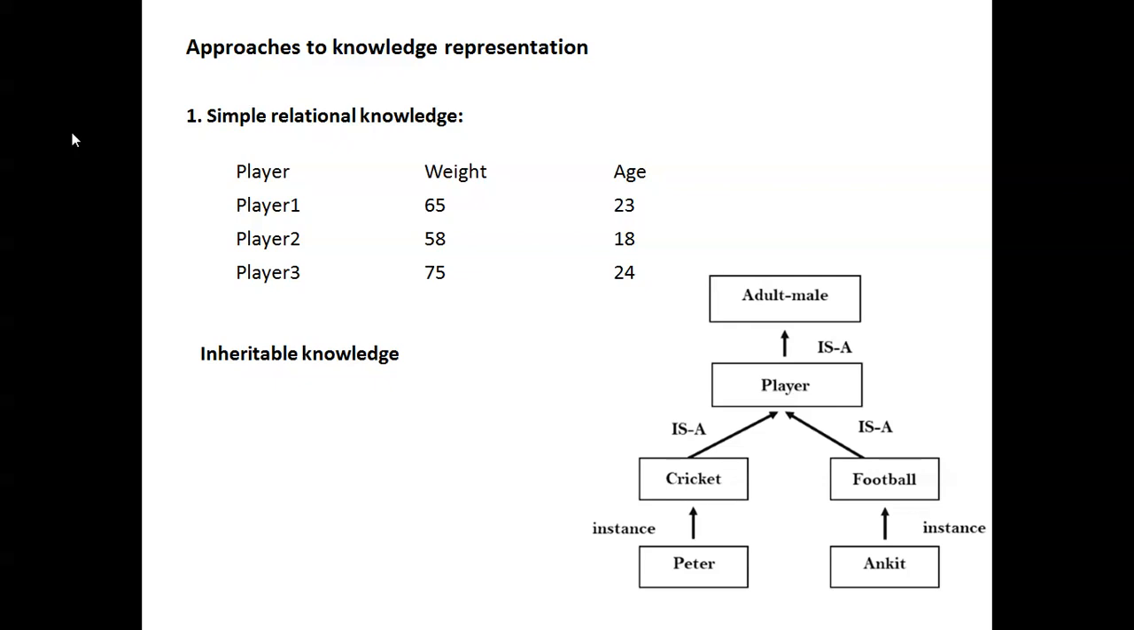Inheritable knowledge. Inheritable knowledge means Peter and Gates, who are already cricket and football players, come from inheritable knowledge, based on how the people are living. So that's inheritable knowledge.